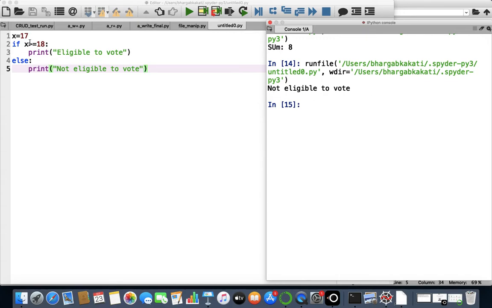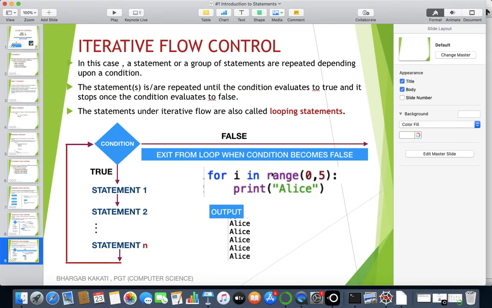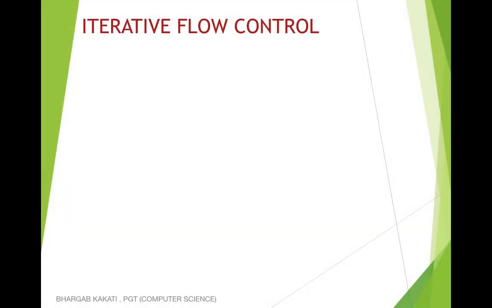Why? Because this condition is not fulfilled. So we can see that all the lines are not executed, only certain specific parts are executed. Therefore, these types of statements are known as selective statements, and the flow control mechanism is known as selective flow control.